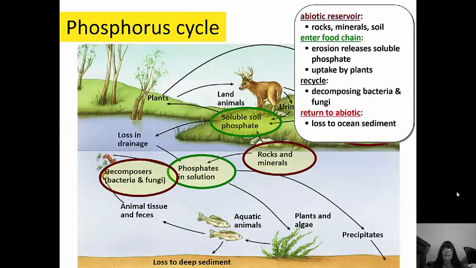The phosphorus cycle is relatively simplistic compared to the other ones. The abiotic reservoir is the rocks, minerals, and soil. They enter the food chain by uptake in plants and erosion that releases a soluble phosphate. So basically the rocks weather and release the phosphate into the water. They're recycled by decomposing bacteria and fungi, and they're returned to the abiotic through loss in the ocean sediment.